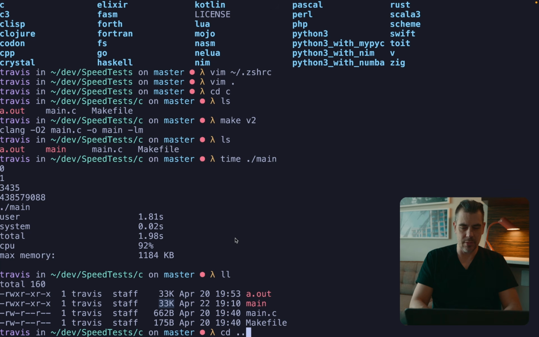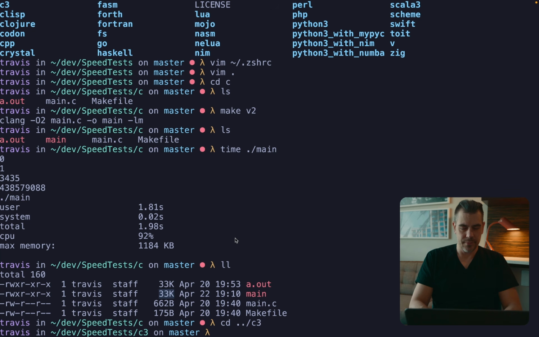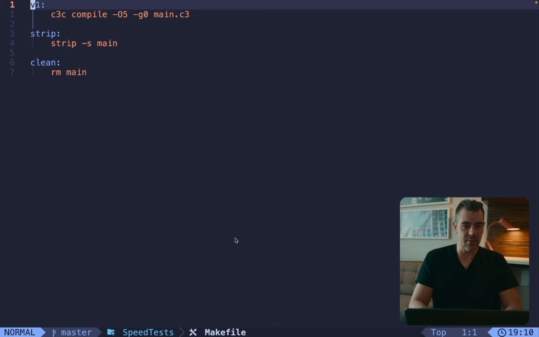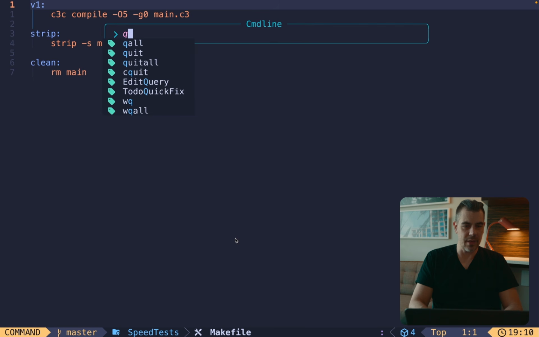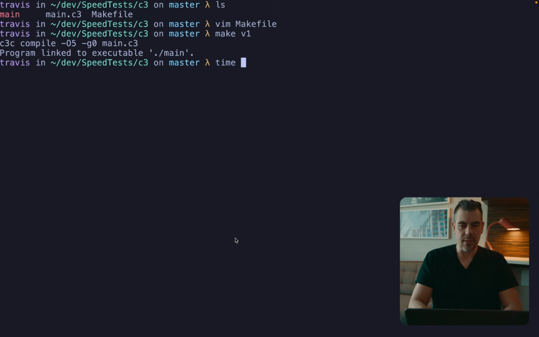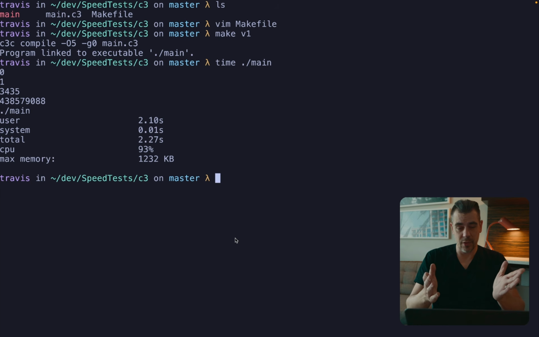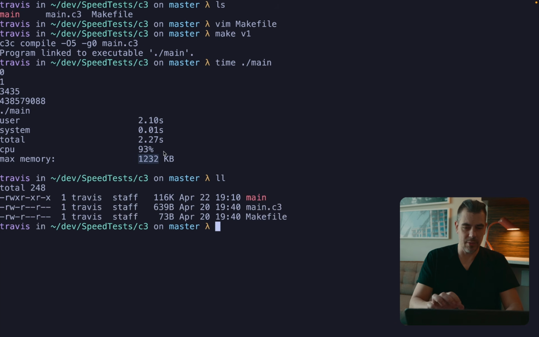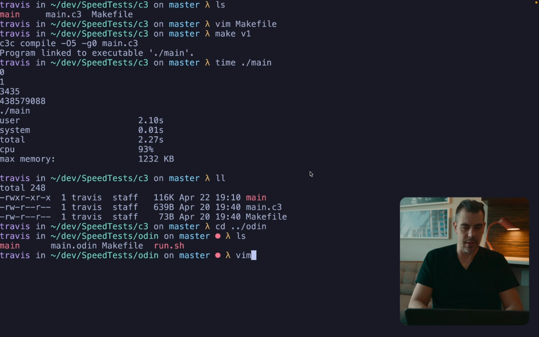Okay, let's go up to C3, see what the makefile says. I may have built this without, okay, V1, and we'll do the same. Time main, let's see how long this one takes. 2.10 seconds, C was 1.88, and this is actually about the same amount of memory. What is the size of this? 116 kilobytes.